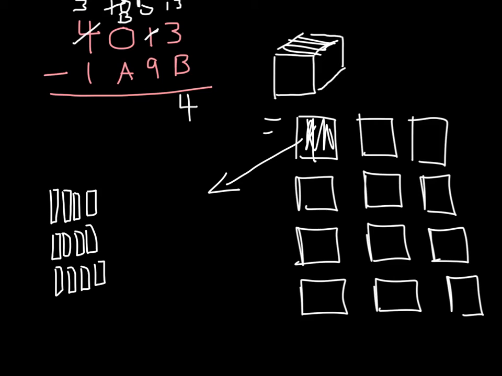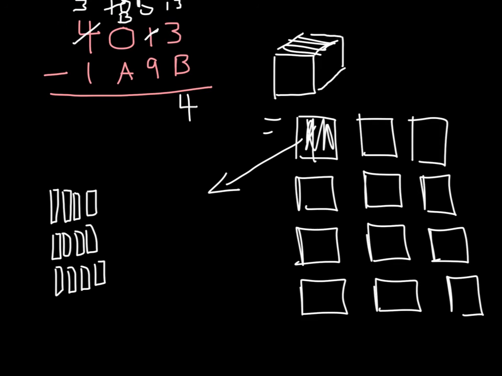So now I have my 12 long pieces here, again written as 1 twelve and 0 ones. I have 11 squares, and remember 11 is written as B, and I still have my 3 cubes.